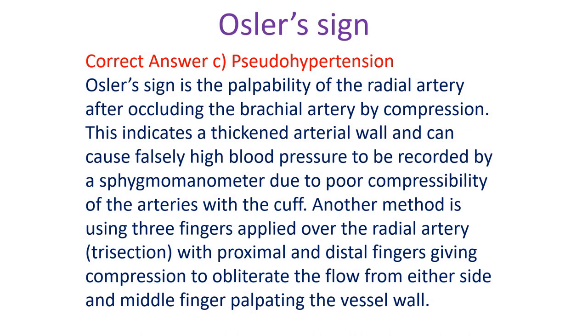This indicates a thickened arterial wall and can cause falsely high blood pressure to be recorded by a sphygmomanometer due to poor compressibility of the arteries with the cuff. Another method is using 3 fingers applied over the radial artery, trisection, with proximal and distal fingers giving compression to obliterate the flow from either side and middle finger palpating the vessel.